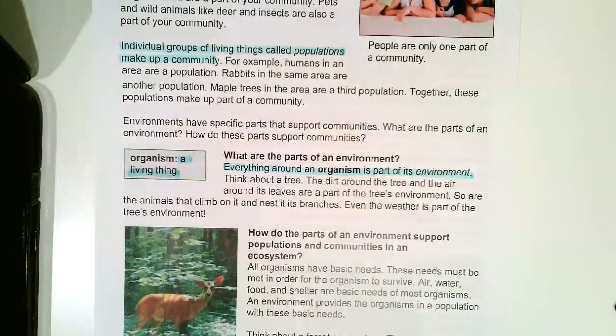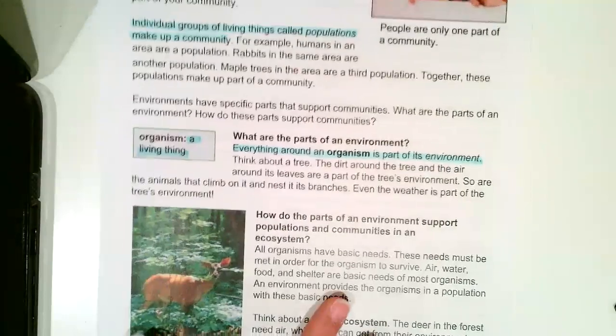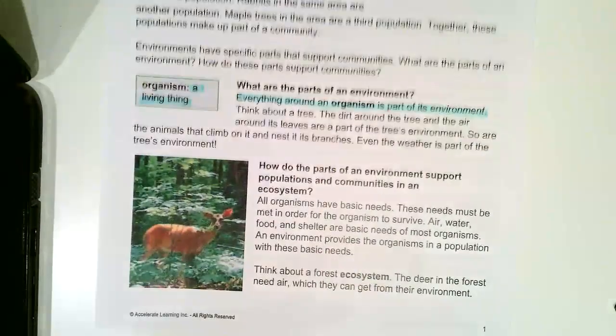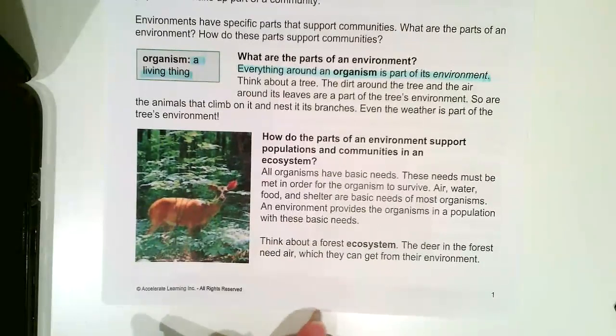Think about a tree. The dirt around the tree and the air around its leaves are a part of the tree's environment. So are the animals that climb on it and its branches. Even the weather is part of the tree's environment. So all of that stuff. How do parts of an environment support populations and communities in an ecosystem?